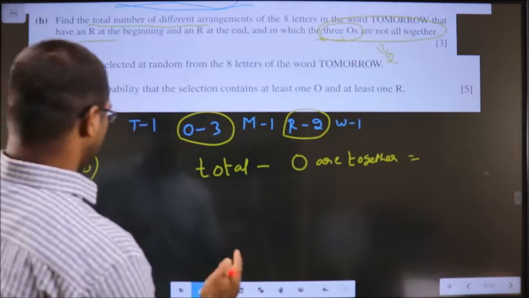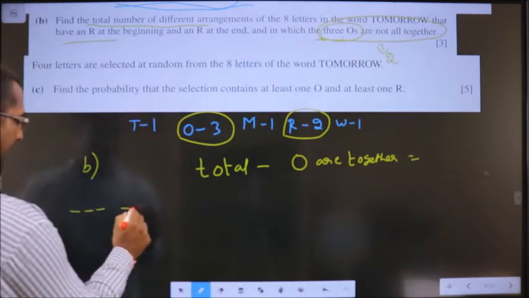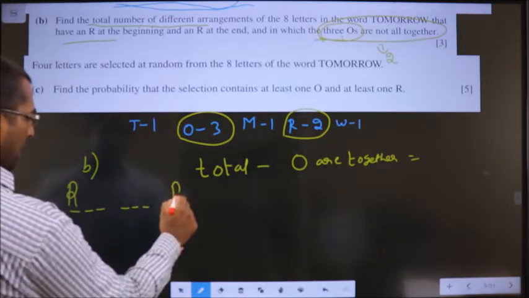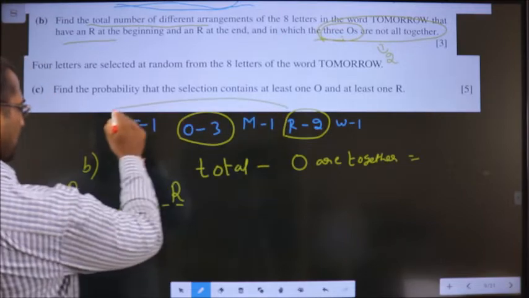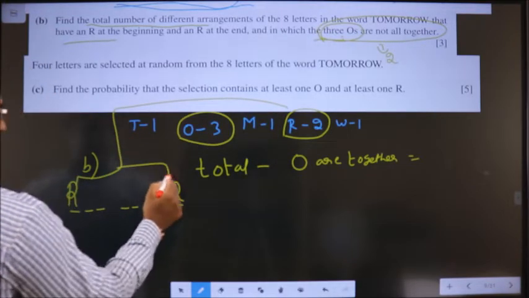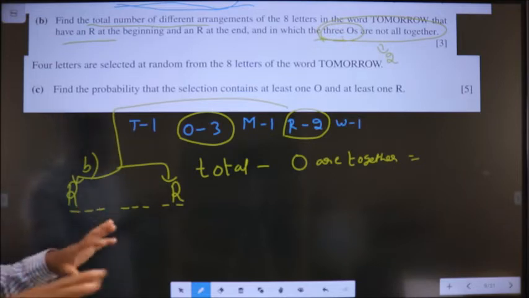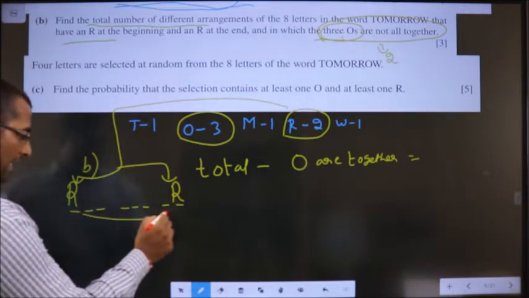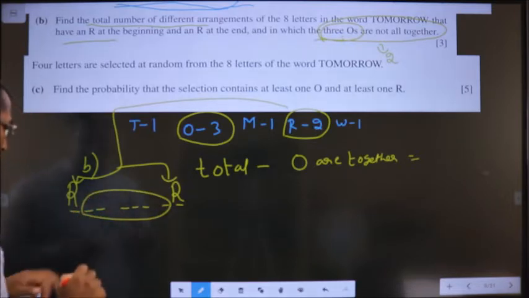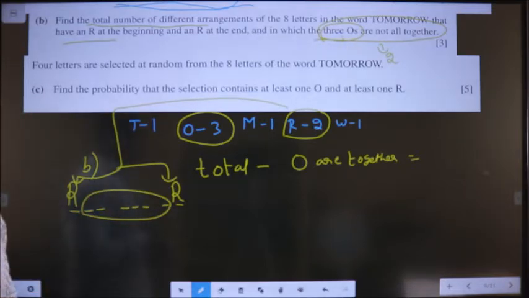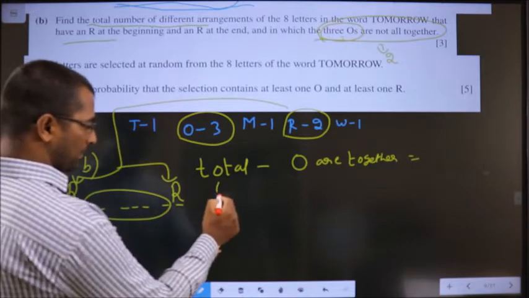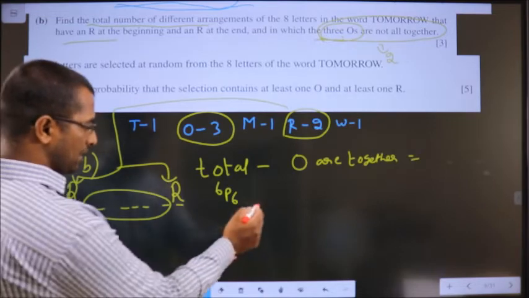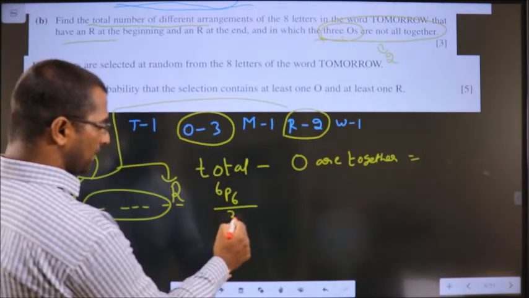One more condition is that R should be at the beginning and R should be at the end. So these R's have been taken and kept over here. They are fixed initially only. Now I have 6 letters to fill in these 6 places. That can be done in 6P6 ways. Now, since 3 O's are identical, divide by 3 factorial.